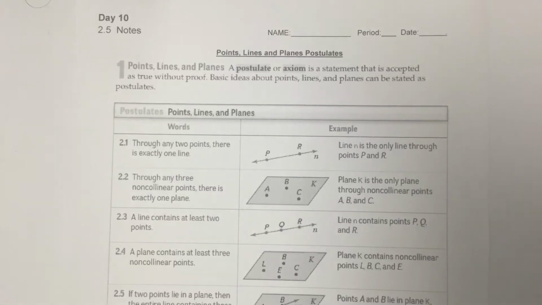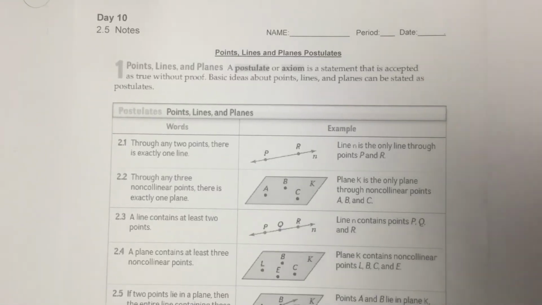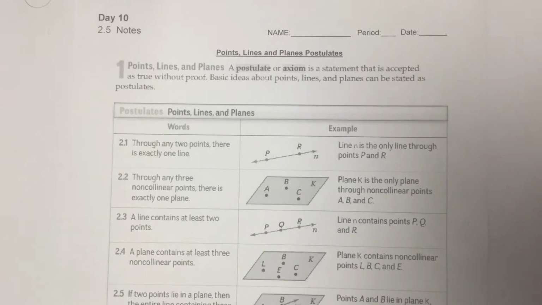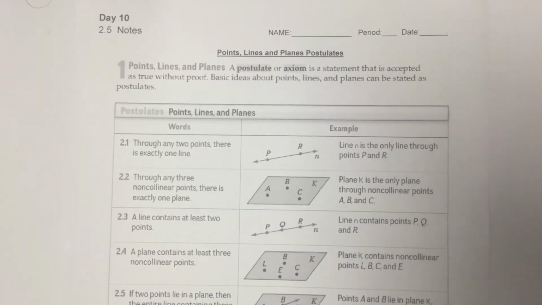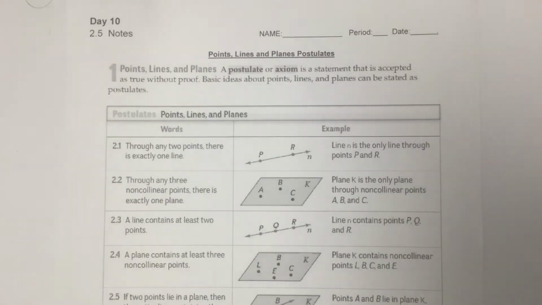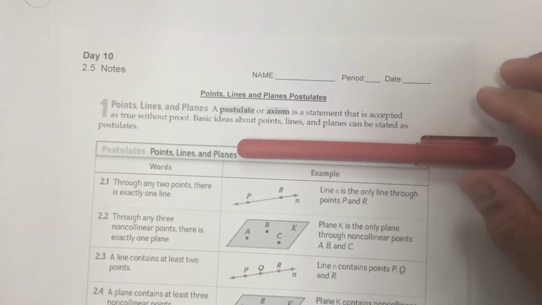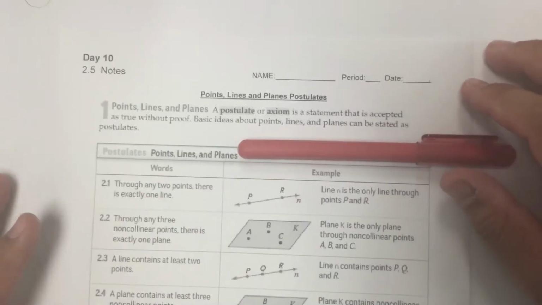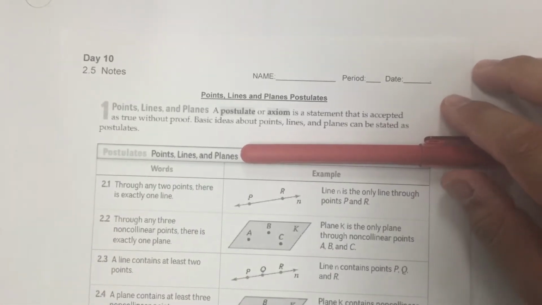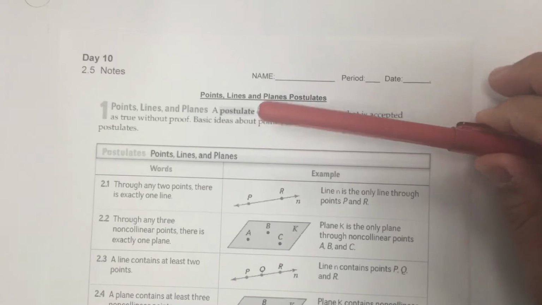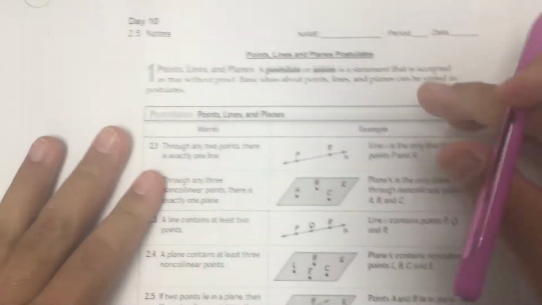I'm going to be discussing postulates and axioms. These are statements that you kind of accept as true. It is what it is. You know, it doesn't really need any proof. Kind of like the color red. There's no really definite proof that this pen right here is red. We just accept it for what it is. You can't prove that it's red, besides the fact that everyone from the beginning of your time at least has always said that this is red. So that's what an axiom or postulate is.